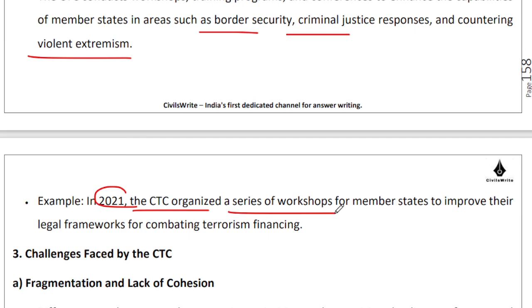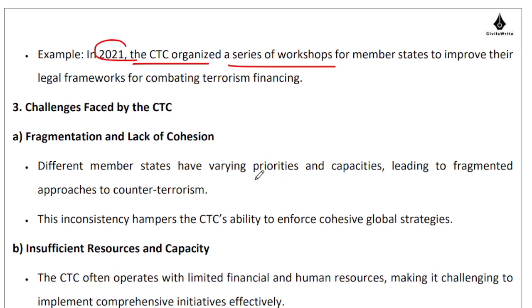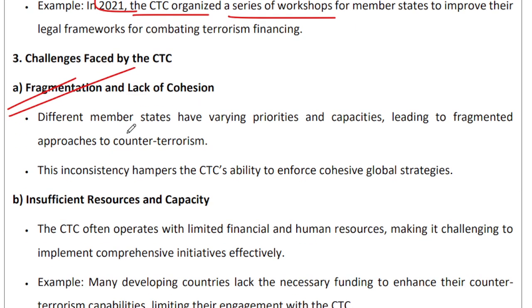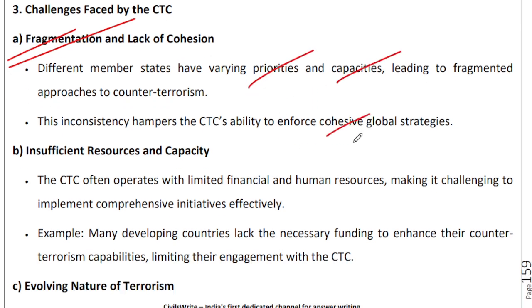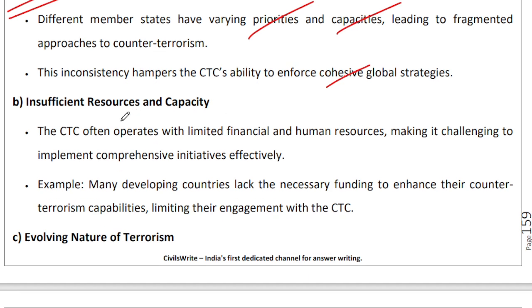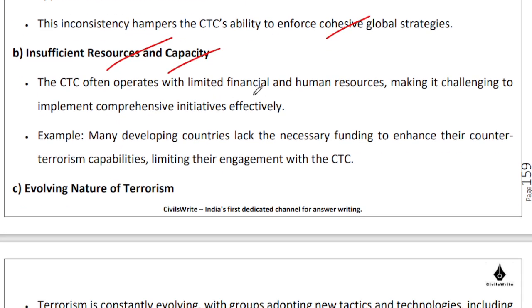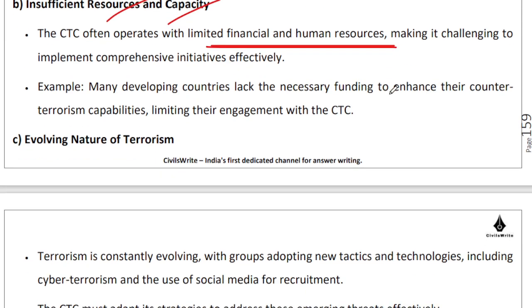You understand that the impact has only been marginal because of fragmentation and lack of cohesion, right? Because who my terrorist may be, your champion may be my terrorist, vice versa, right? So priorities, capacities, they are not there. The cohesiveness that should be there, that is not there. The resources and everything that should be available with these kinds of organizations in terms of financial resources, human resources, that's not there, right?